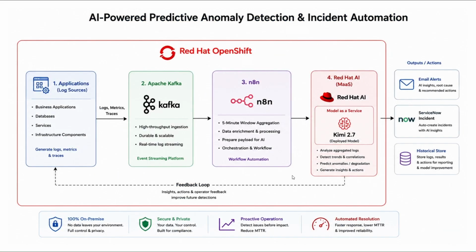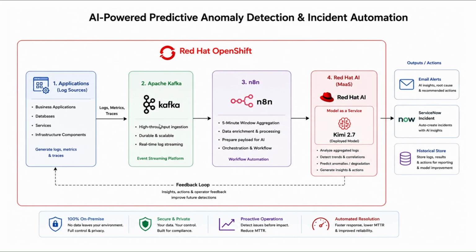We will keep today's session very simple. So we have Red Hat OpenShift, and on top of OpenShift, Kafka is running. Also, N8N has been hosted on top of OpenShift. So N8N is running locally on top of my cluster, right? We also have Red Hat AI running on top of OpenShift, and we have set up model as a service, right? To achieve my workflow where a mission critical application is running and producing a lot of log files.